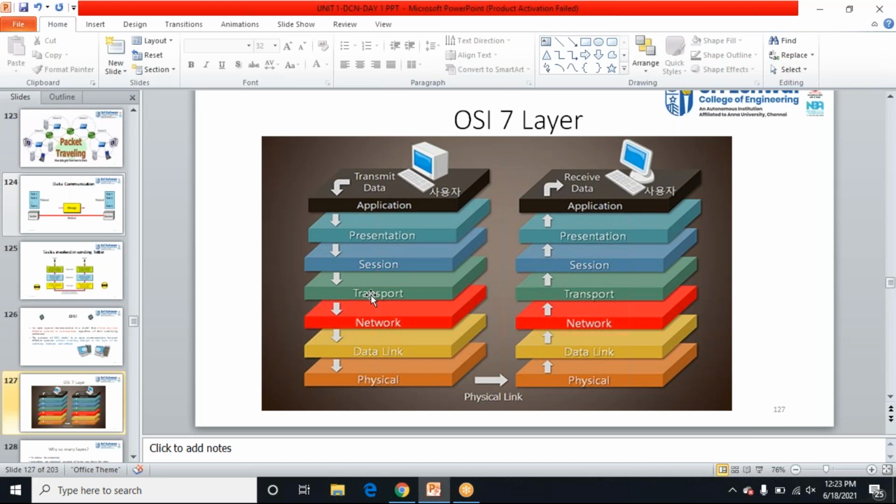That is, whether our data reaches the proper network, or whether there are any errors, those will be checked by the transport layer. Next one, network layer. What the network layer does is divide the segments into data, that is, packets. Small packets it will be packing down. That is the function of the network layer. The network layer is responsible for end-to-end delivery of packets within the network.